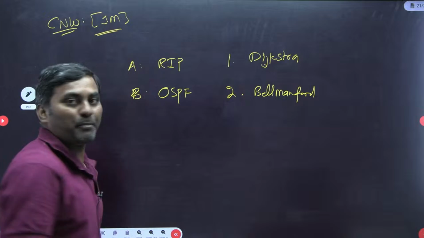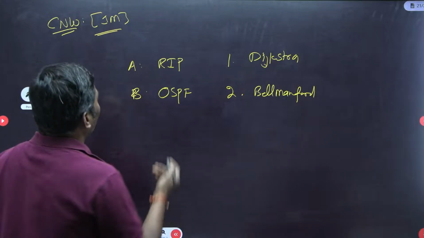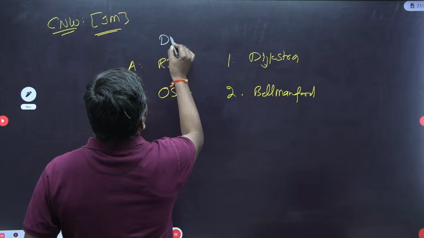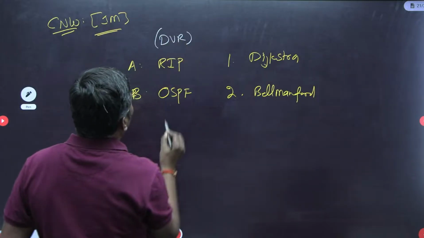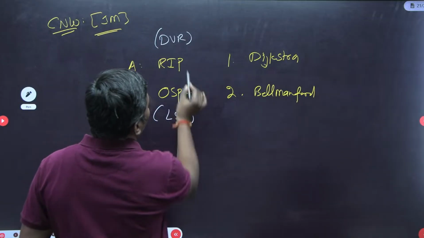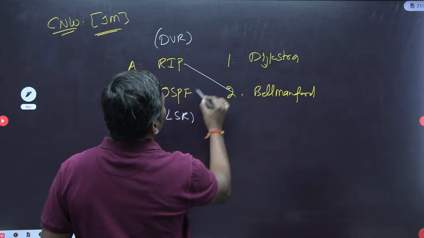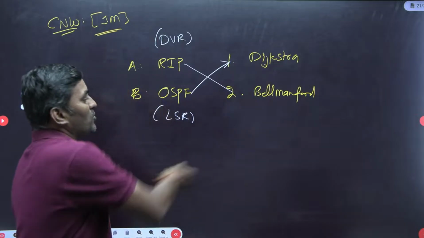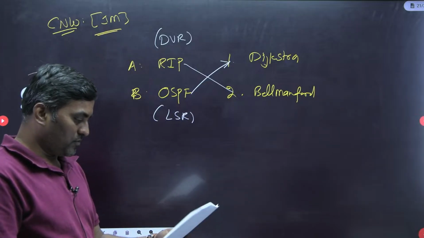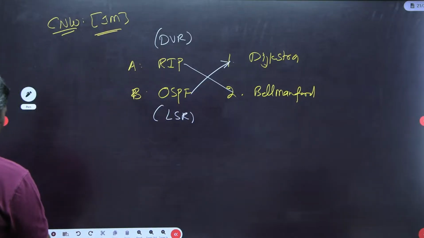So they have given a mapping on the list, you have to map it. Routing Information Protocol is nothing but which algorithm? DVR, the distance vector routing algorithm, and OSPF is LSR. So DVR is Bellman-Ford, and OSPF is Dijkstra algorithm. So one of the options will be there, and this way we can answer this question.